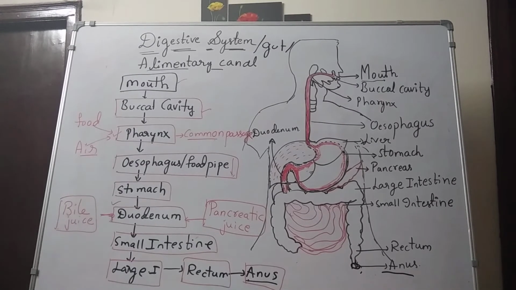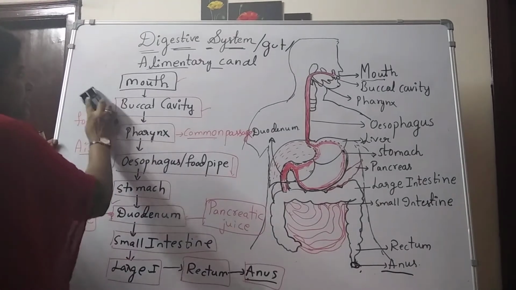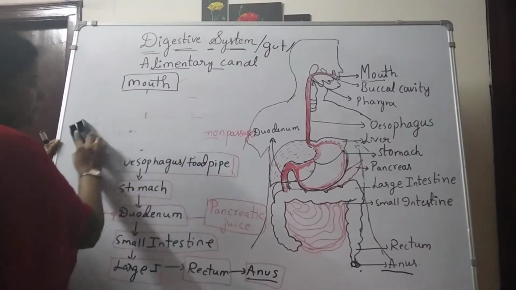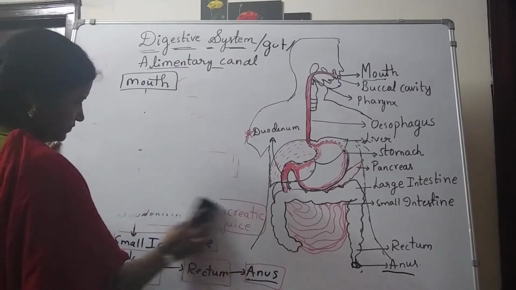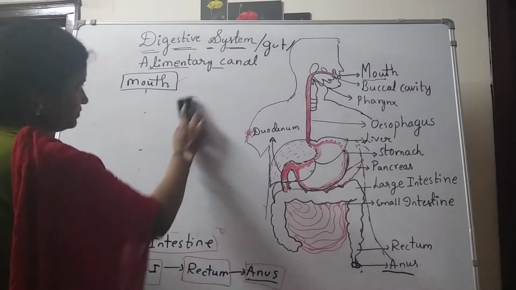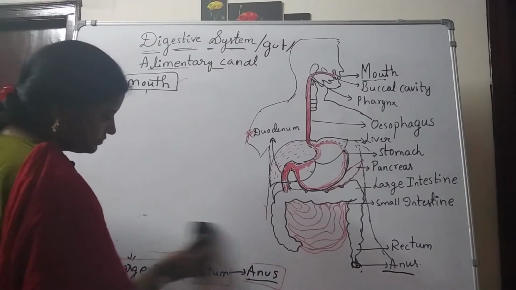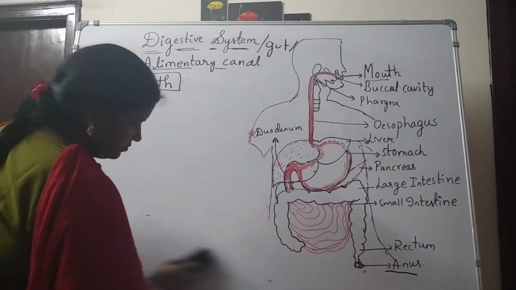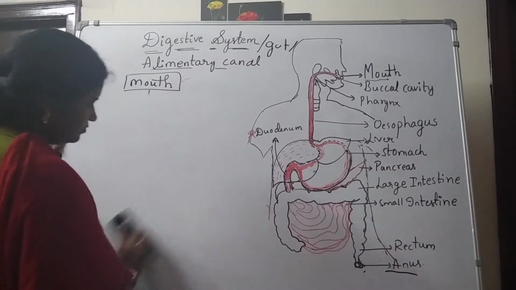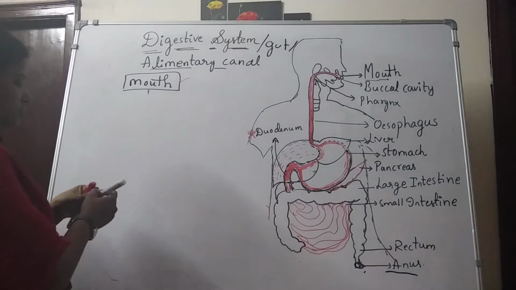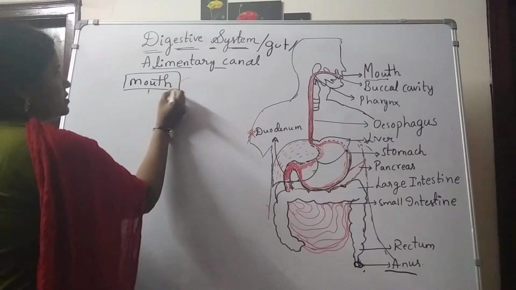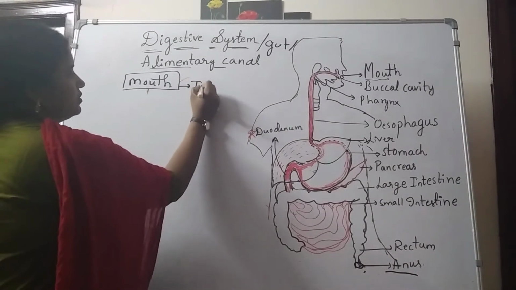Okay, I am erasing this. Then we will see the first part of the alimentary canal, which is the mouth. The mouth is the part for ingestion.